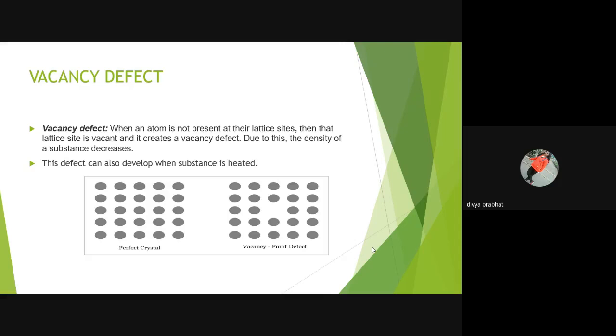Vacancy defect is created when an atom is absent from the lattice sites. It is also developed when the substance is heated.